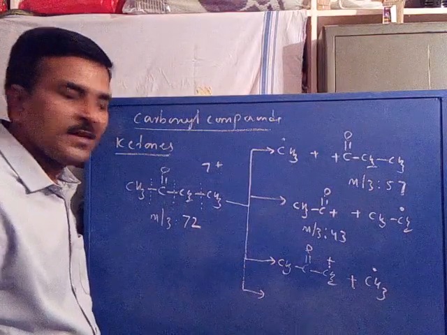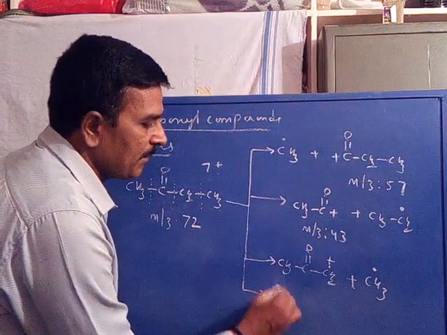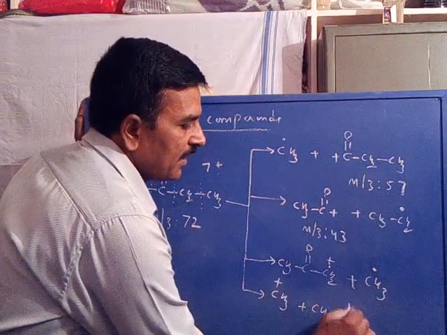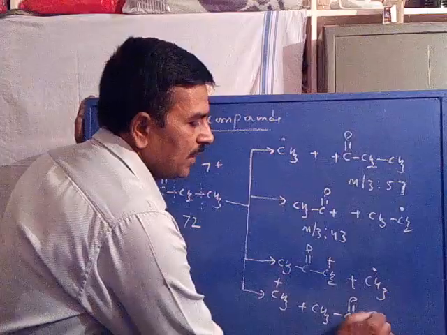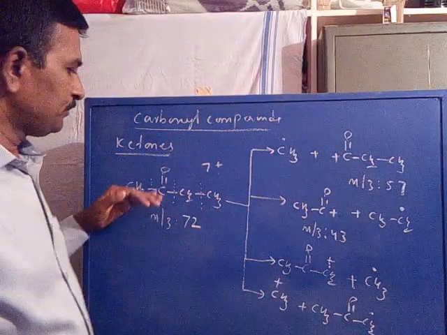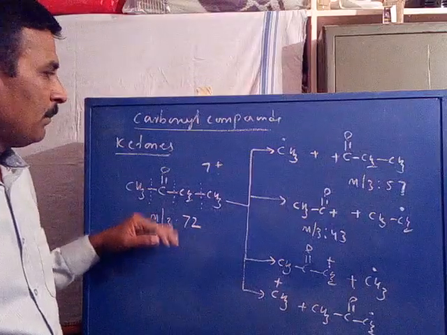By the cleavage of the same bond, CH3 may be the cation and the other part may be lost as a CH2 radical.